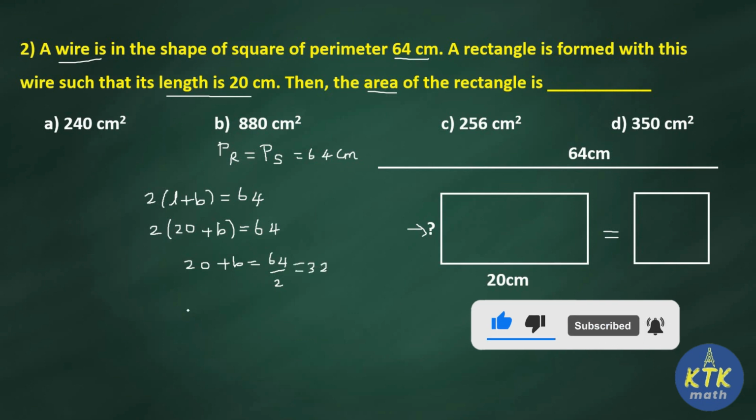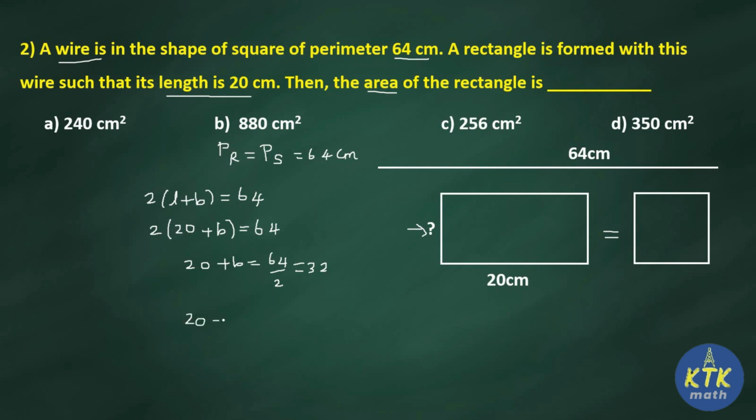So you can write 20 plus B is equal to 32. So 20 plus what number is 32? So B is equal to 32 minus 20 you can find. When this 20 moves to right side, it will be minus 20. So 32 minus 20 is 12 centimeter. So we got both length and breadth now.